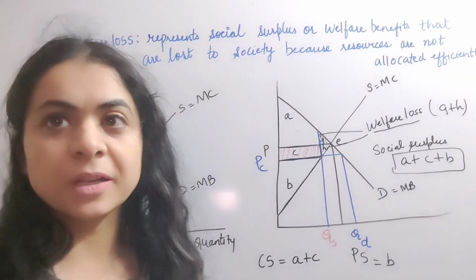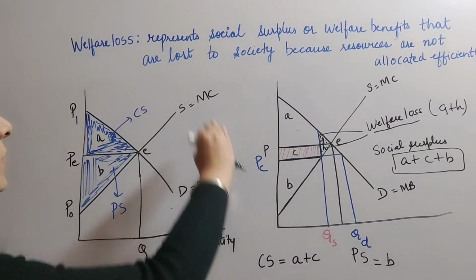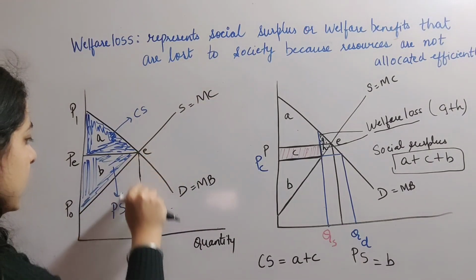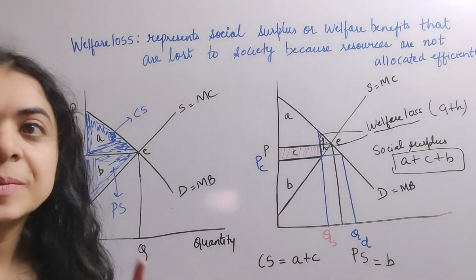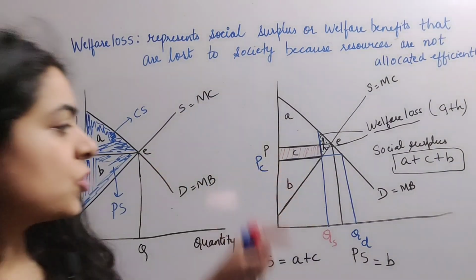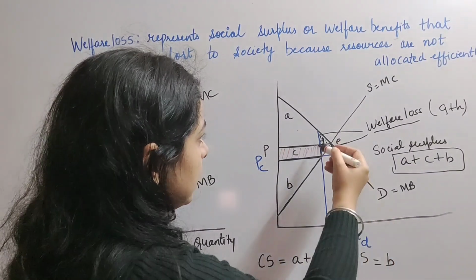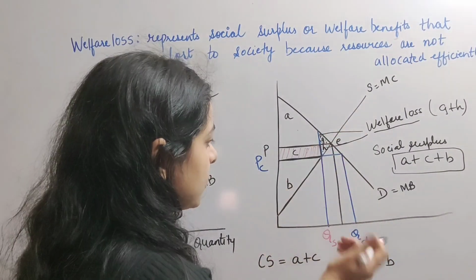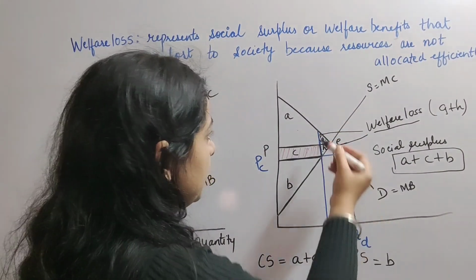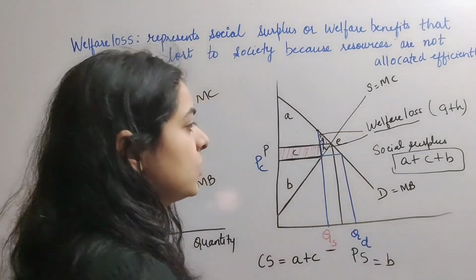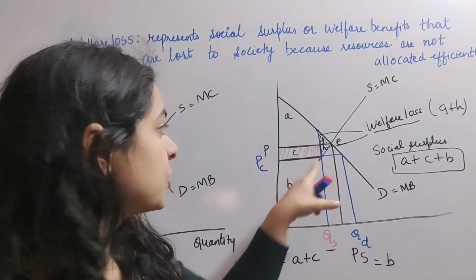In a competitive market, marginal benefit and marginal cost are equal at the point of production. But after the imposition of price ceiling, if we see at the point of production, marginal benefit for the last unit is much greater than the marginal cost.